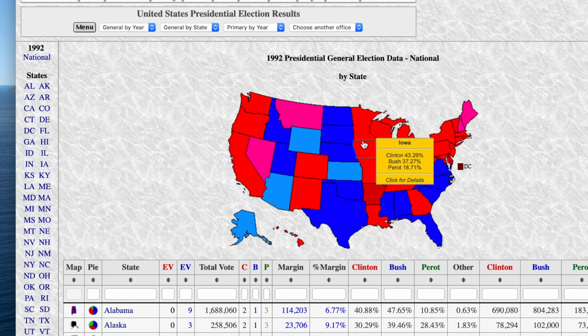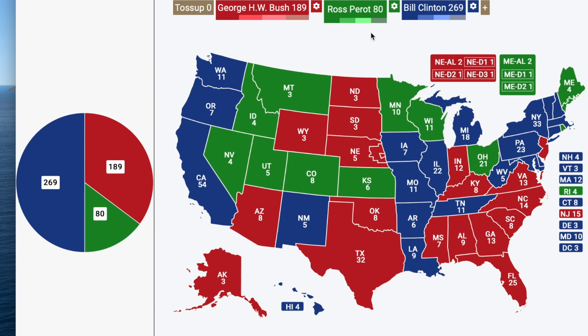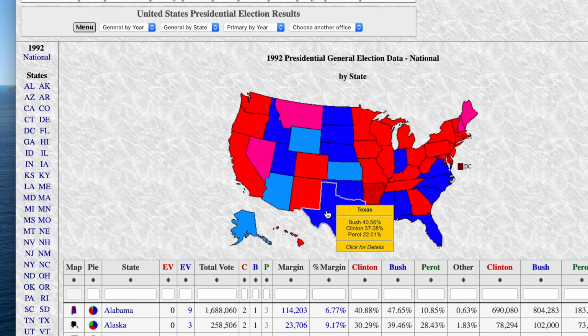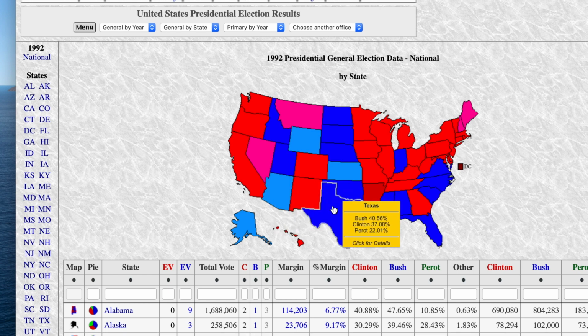Maybe I should go out on a limb and give one of these Rust Belt states to Perot and one of these Midwestern states to Perot. Minnesota. That went for Michael Dukakis in 88. Maybe I'll give... Yeah, that went for Mike Dukakis in 88. I feel like I'm going to go out on a limb and give these two Rust Belt states to Perot. Finish it off with Ohio to Perot. And then maybe I'll end here with giving... Because that went super narrowly for Bush here in Arizona.